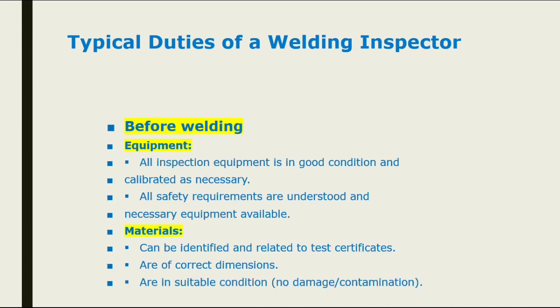After that, the welding inspector needs to take care of the equipment. Equipment must be in good condition. All equipment should be calibrated. The welder and area shall follow safety. Then the material: the material they are going to weld should have proper correlation with the TC, test certificate, and traceability should be proper. And second, the material should have the correct dimension, with no damage, otherwise it is not acceptable material.